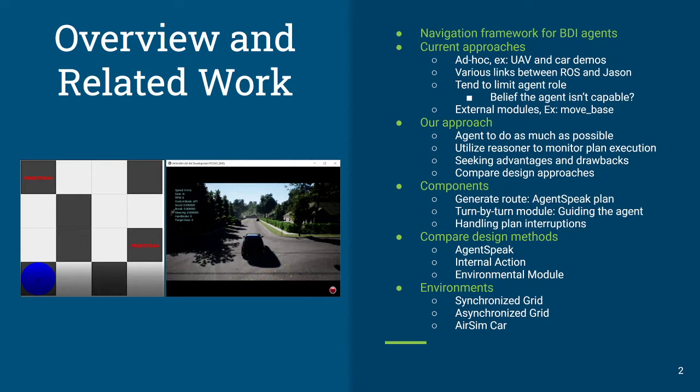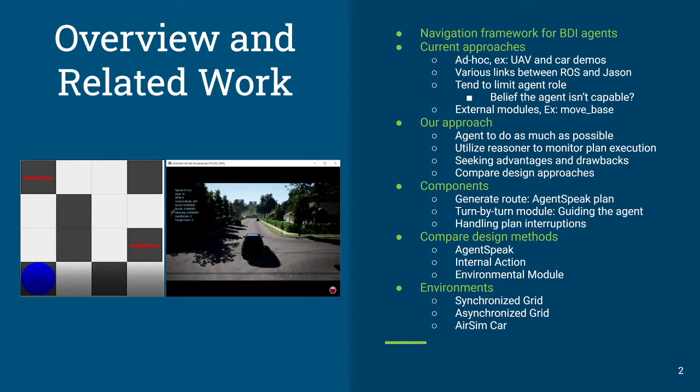Now there are current approaches for solving this type of problem, and certainly there have been other projects that have shown the feasibility of using BDI agents, or belief, desires, intentions agents, for controlling different types of mobile robots such as UAVs and cars. They tend to be tied to specific implementations, so a specific agent implementation tied to a specific type of UAV or a specific type of robot. Now, certainly there are projects that link the Robot Operating System, for example, with JSON as a means of trying to generalize things out.